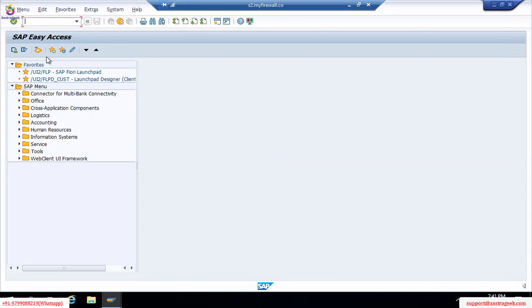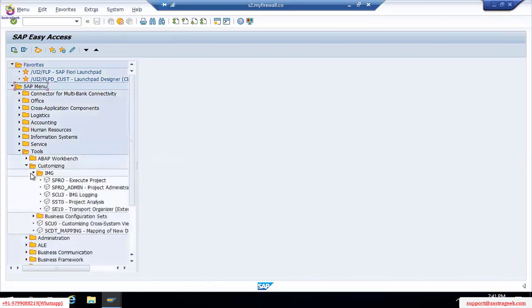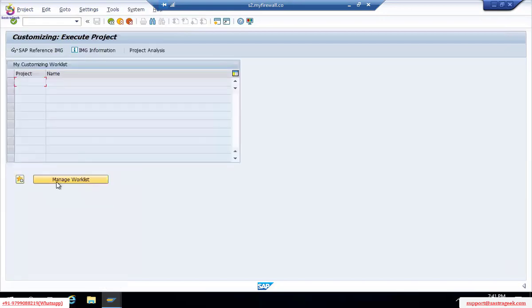As we discussed in the previous session, we spent 2 days on this screen. This is an easy access screen. We are not going to do the things from here. Directly we can go to tools, customizing, IMG, execute project, then SAP reference IMG.